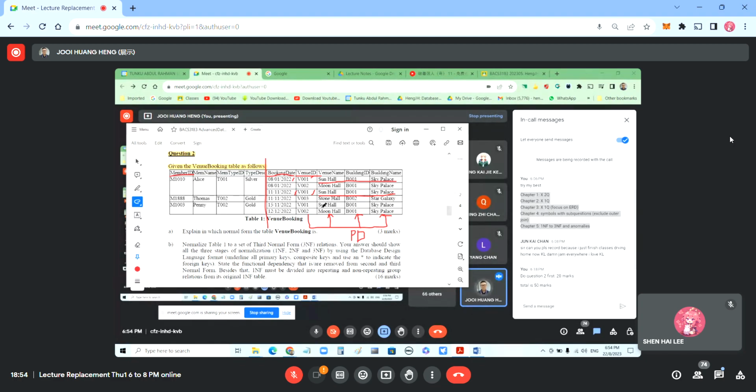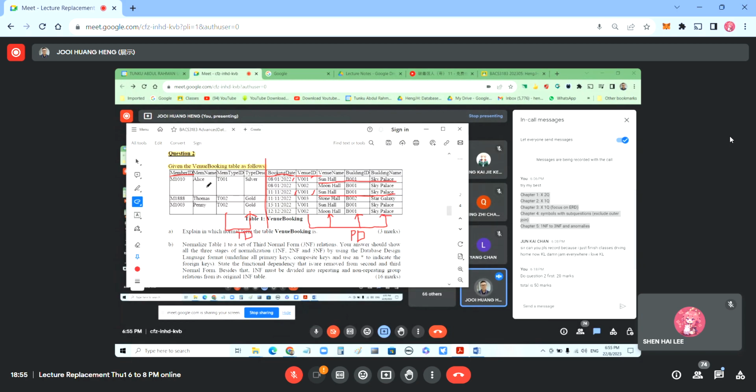Another one is also Star Hall, but with the same Sky Palace. So this is partial. Next, we want to find the transitive dependency. Transitive is a new object. Here there is only one: member type and member type description. So this is a transitive dependency, TD. Of course, you cannot write the shortcut; you must write the full words, transitive dependency. So this is the first step. When you get the tables, you draw this first, then go through them one by one.